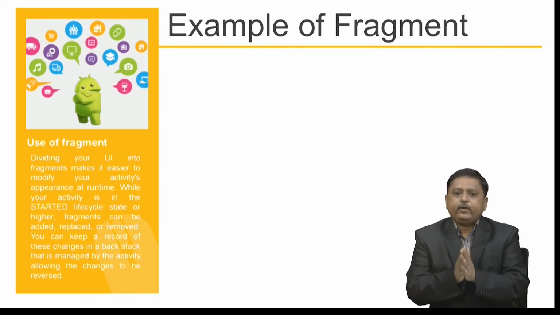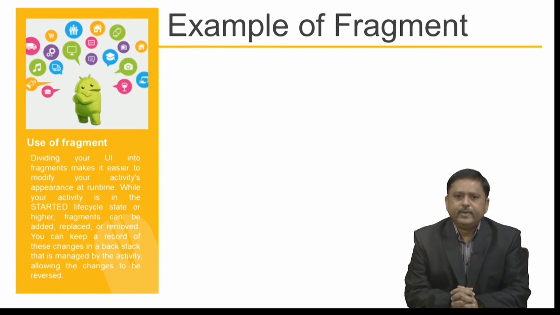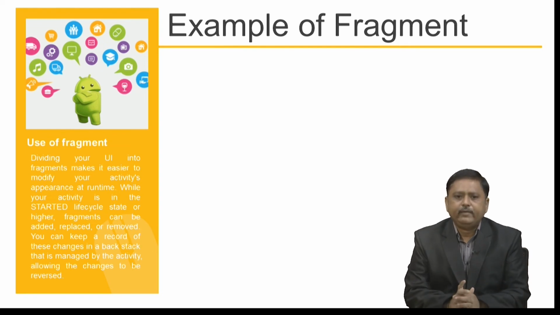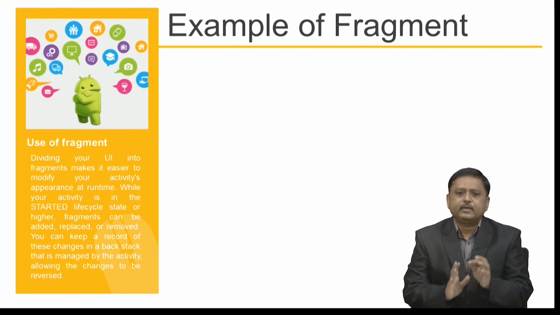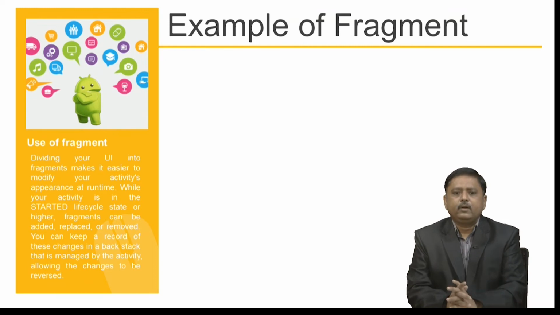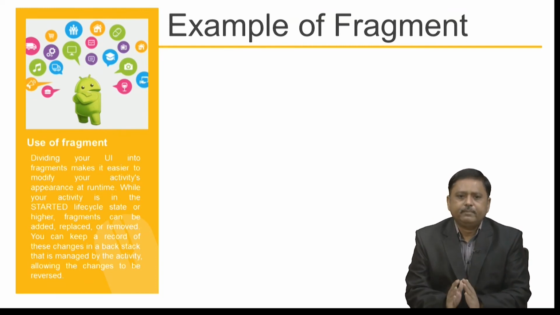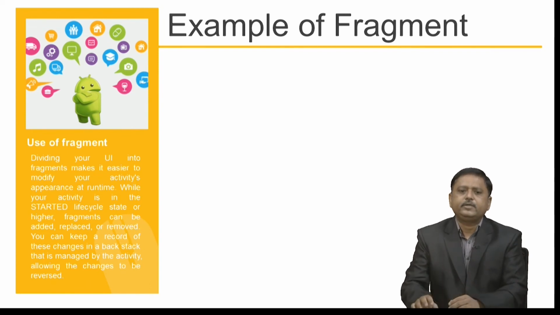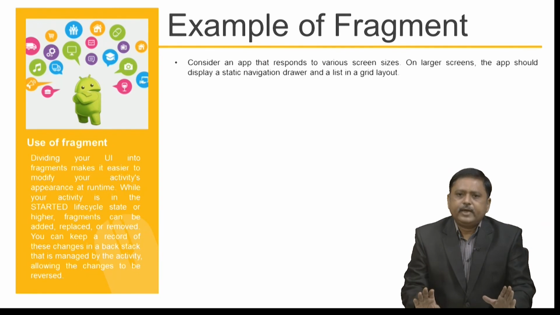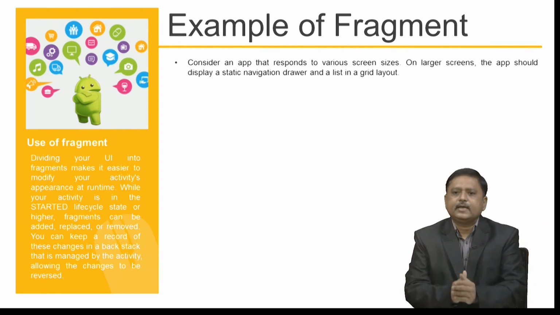Dividing your user interface into fragments makes it easier to modify your activity's appearance at runtime while your activity is in the started life cycle state or higher. Fragments can be added, replaced or removed. You can keep a record of these changes in a backstack that is managed by the activity, allowing the changes to be reversed. Consider an app that responds to various screen sizes.